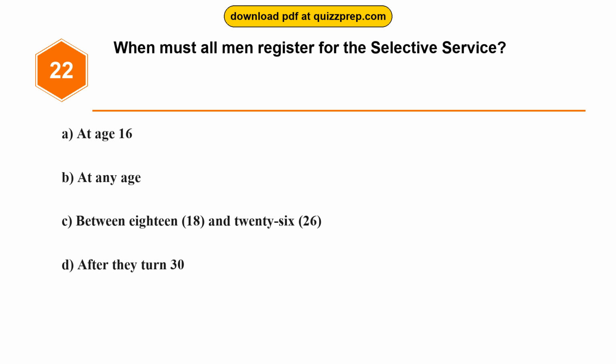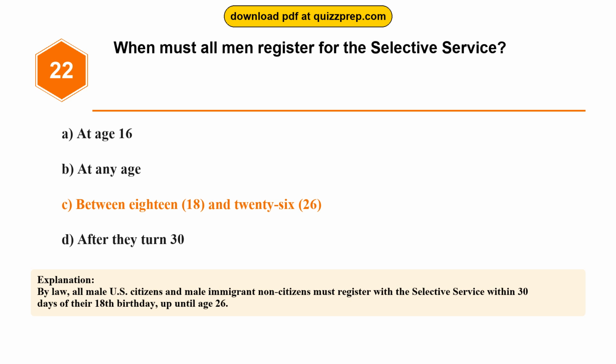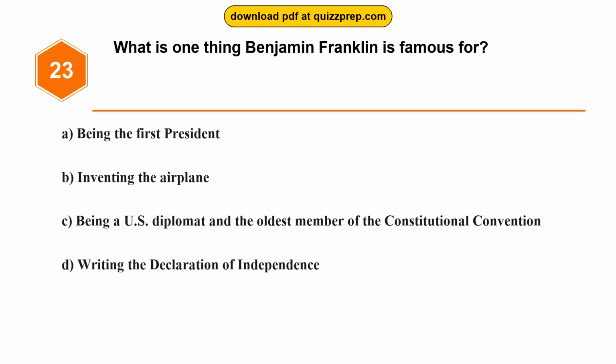Question 22. When must all men register for the Selective Service? Option A, at age 16. Option B, at any age. Option C, between 18 and 26. Option D, after they turn 30. The correct answer is option C, between 18 and 26. By law, all male U.S. citizens and male immigrant non-citizens must register with the Selective Service within 30 days of their 18th birthday, up until age 26.